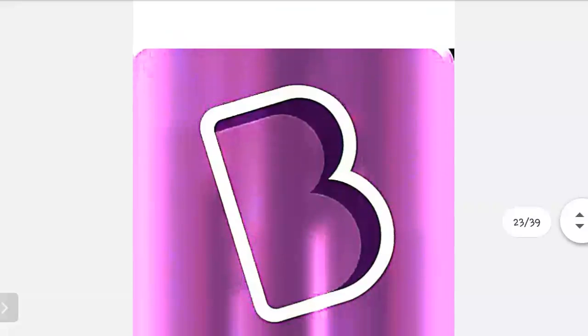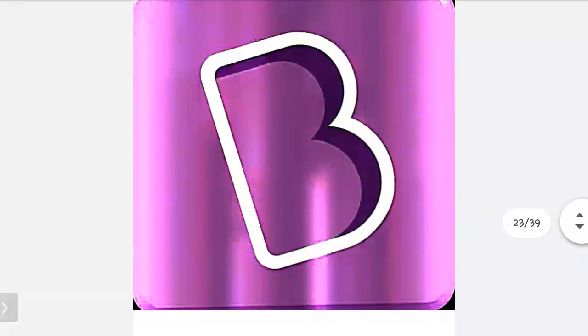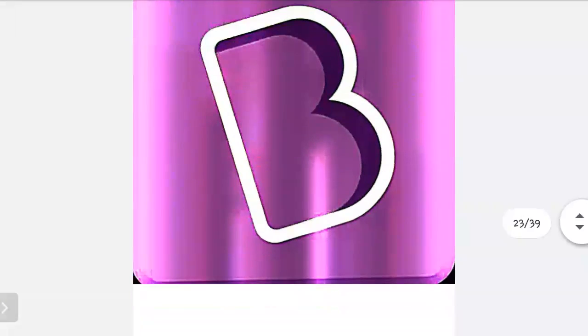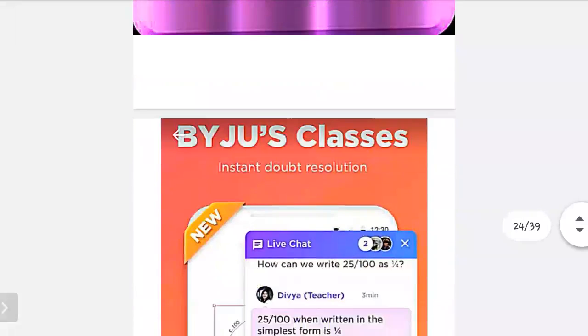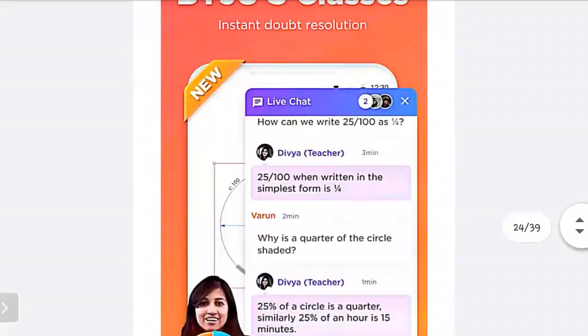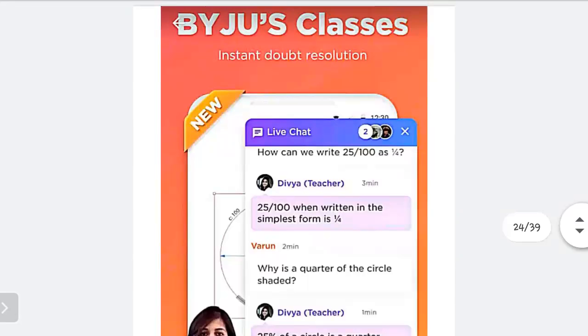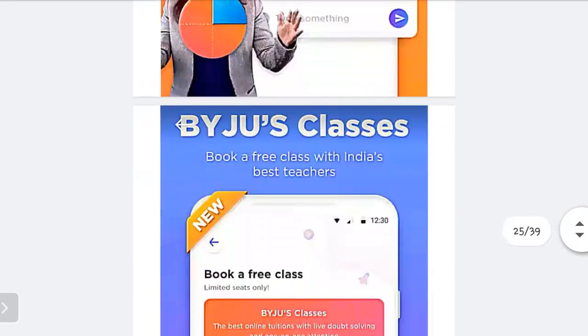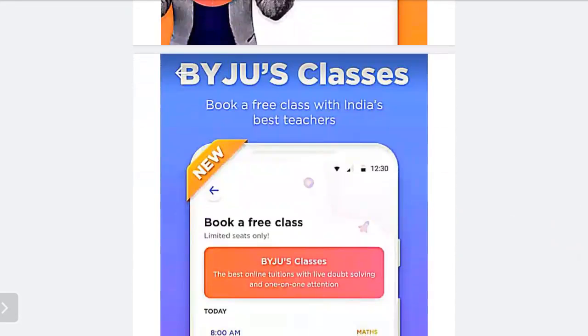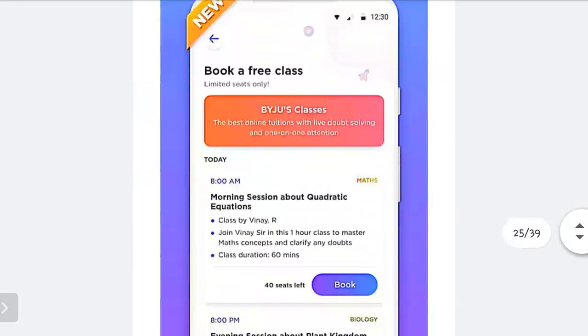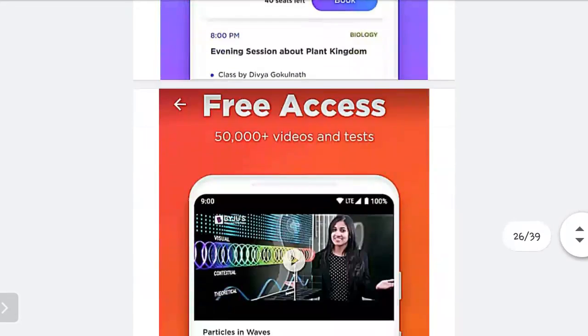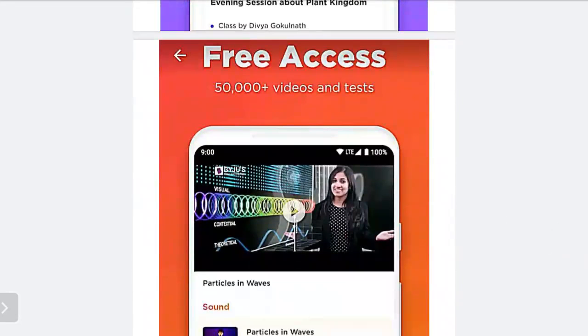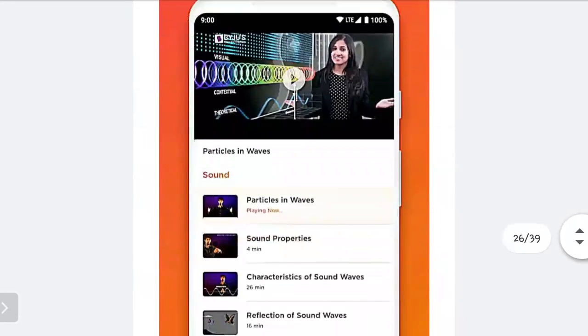Now, the fourth app that I liked is Byju's app. Now let's see what the features of the Byju's app are. You are very interested, no? So now let us see the features of Byju's classes. Byju's classes, instant doubt: if you have any doubt, it resolves it. Book a free class with India's best teachers. Free access, 50,000 plus videos and tests you will get.